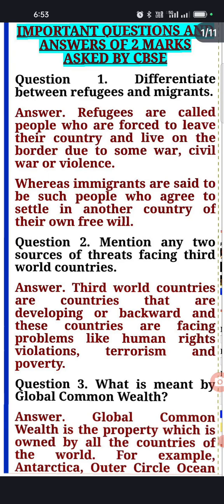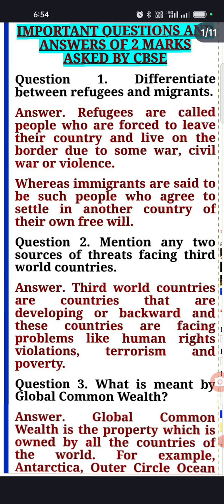Now second, the migrants, they are the immigrants. These are those people who, according to their own will, leave their own country and settle in another country of their own free will. This could be for any cause, whether for better education, better economic opportunities, or a better lifestyle. These people migrate from one country and settle in another country. These are called the migrants or immigrants.